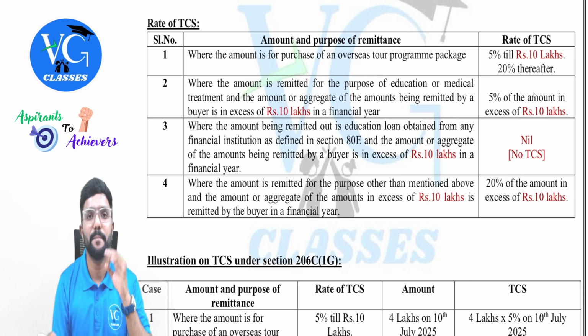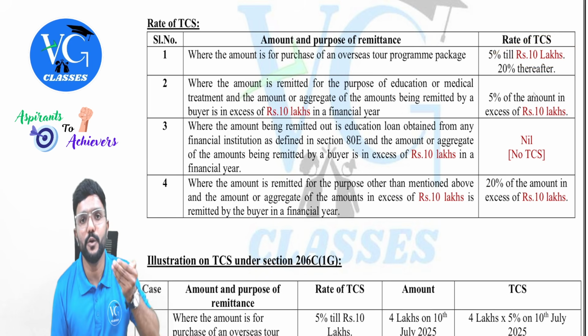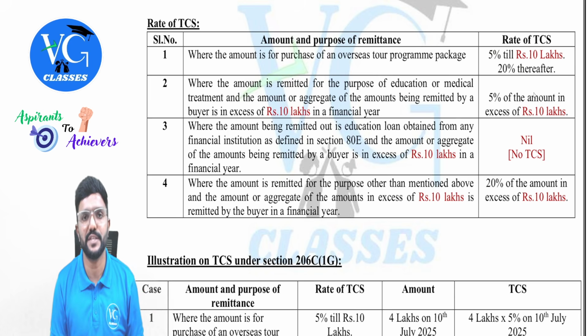Is that clear? And please be careful. Whatever 10 lakh is given here, it is aggregate. For example, sir, I purchased a foreign tour package a number of times in a previous year.